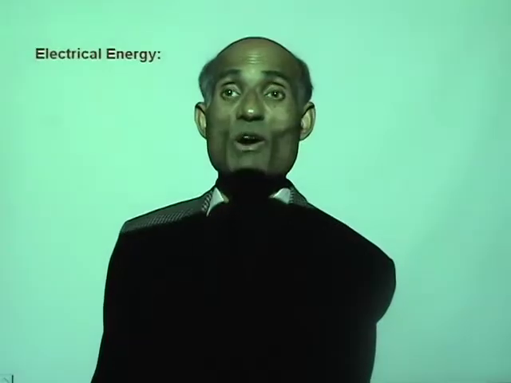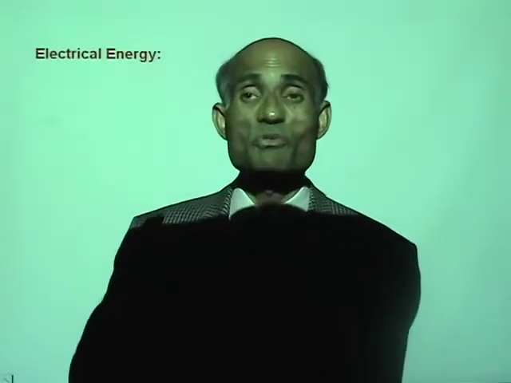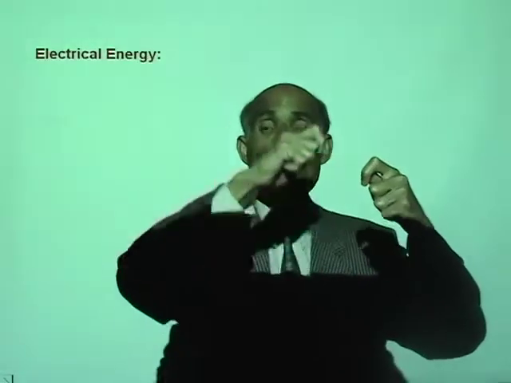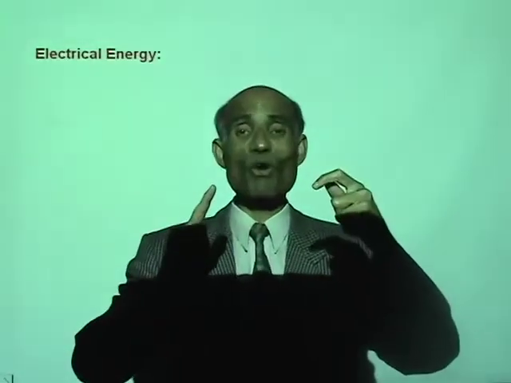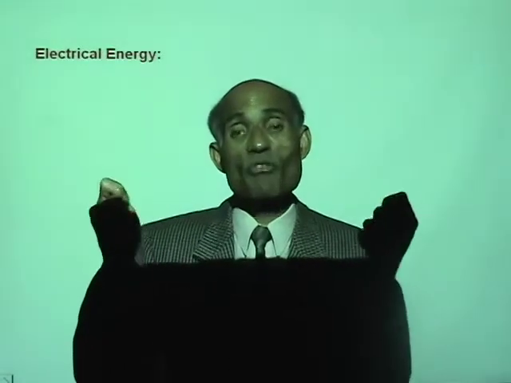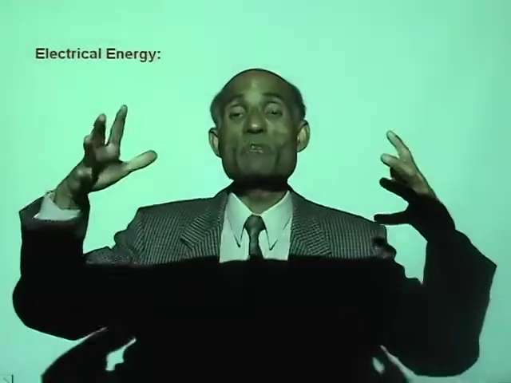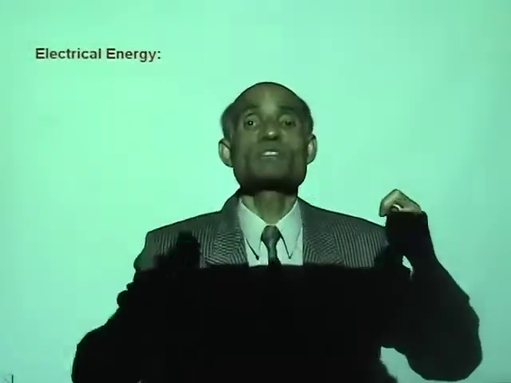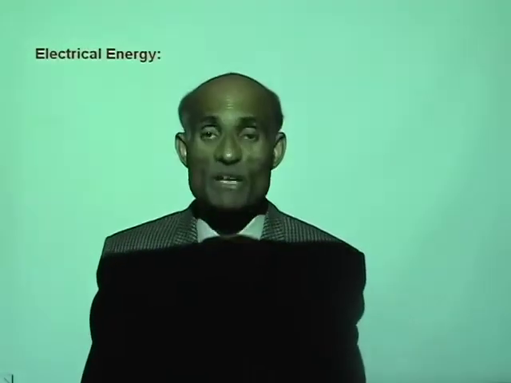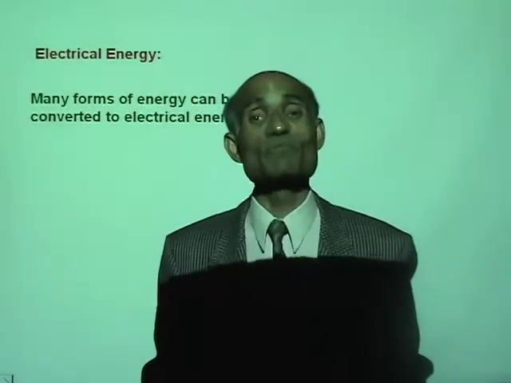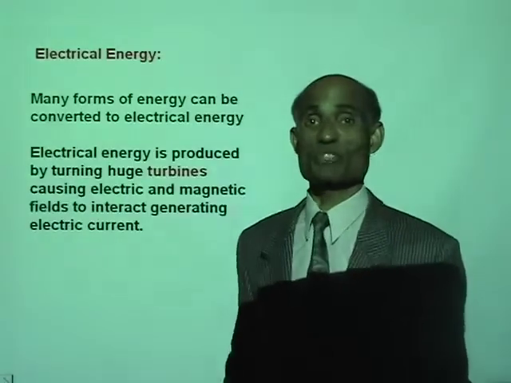A little while ago I told you how to produce electricity by rotating a coil of wire in a magnetic field. In fact, there are many different types of energy that can be used to do this work. That means many forms of energy can be converted to electrical energy.